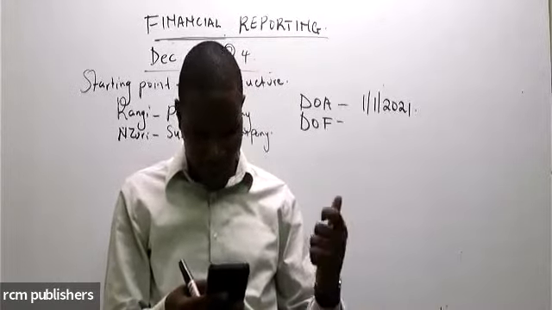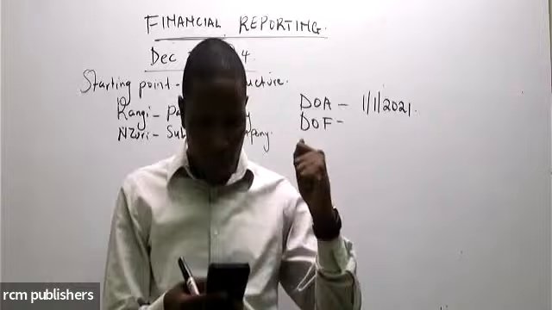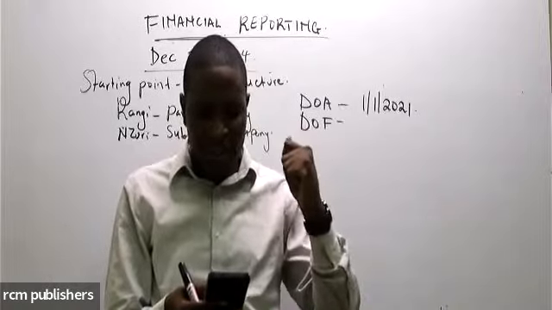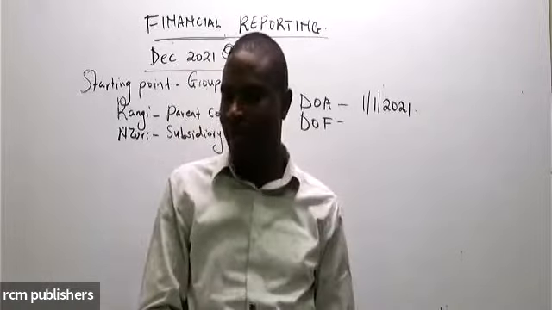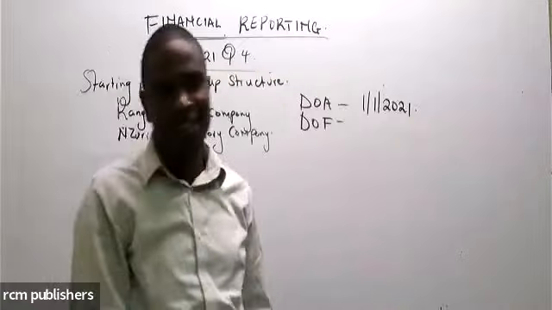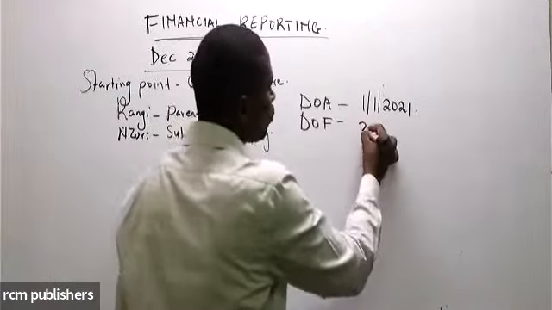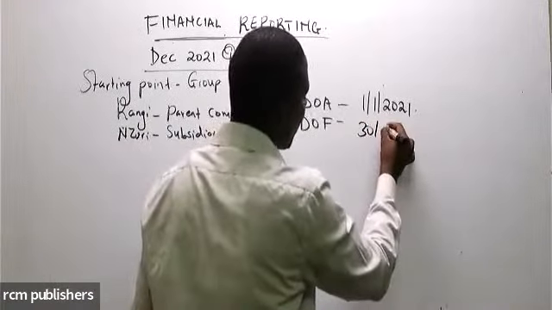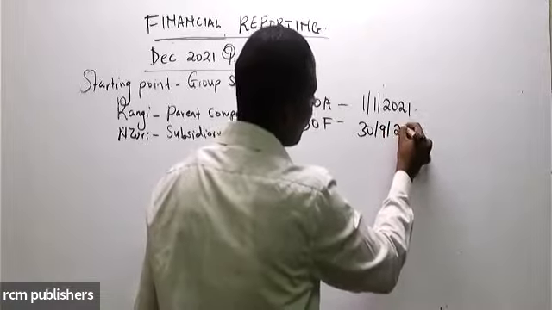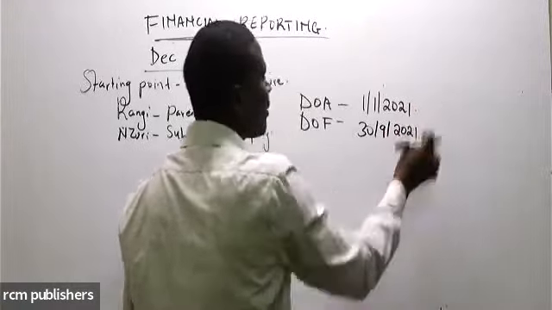I just rush there and see required: group income statement for the year ended 30th of September 2021. I can see we are dealing with the same year.